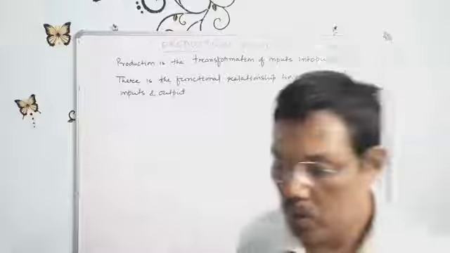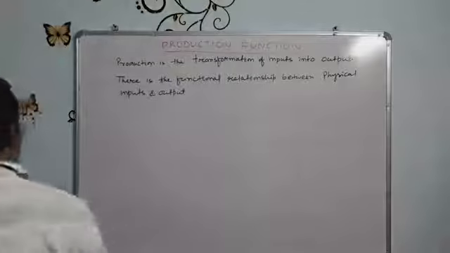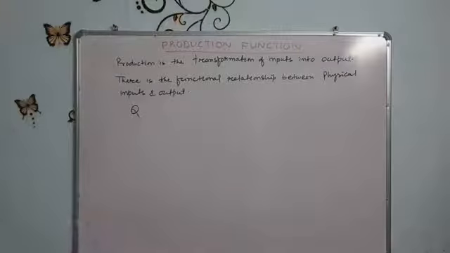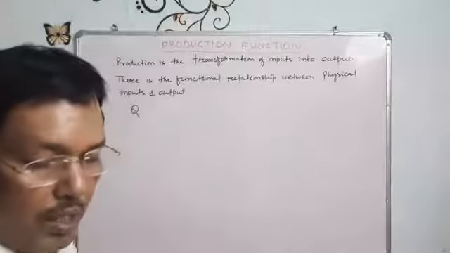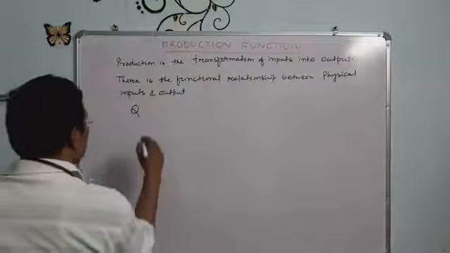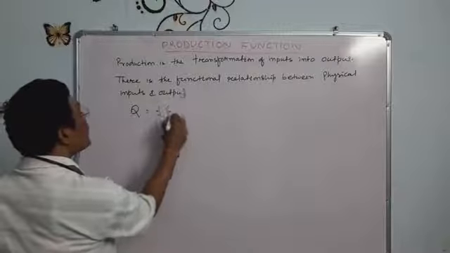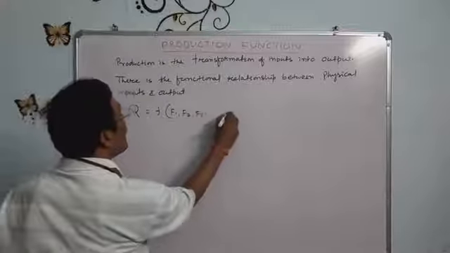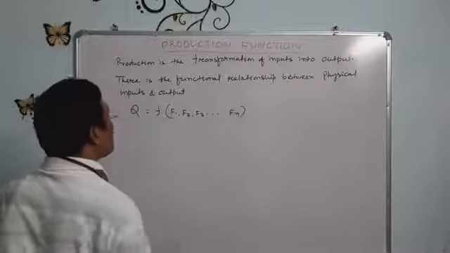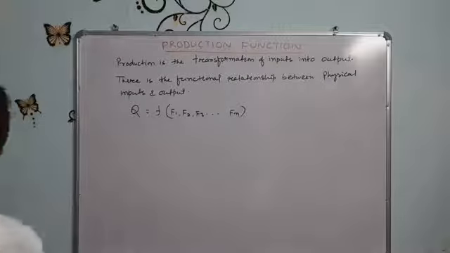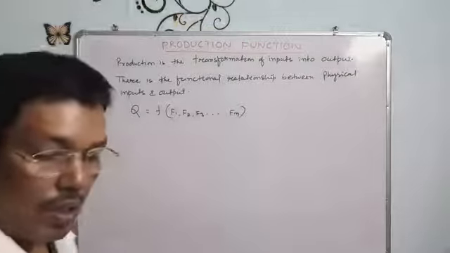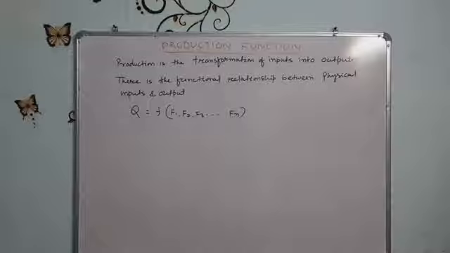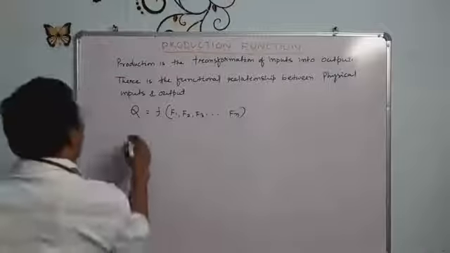In mathematical form, we may write Q = f(F1, F2, F3, ..., Fn).